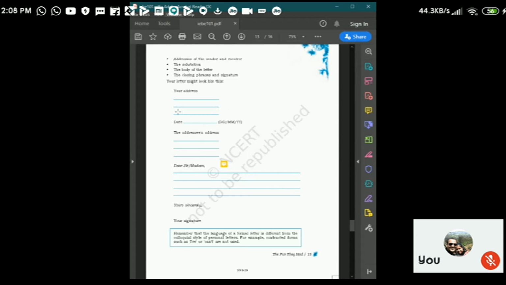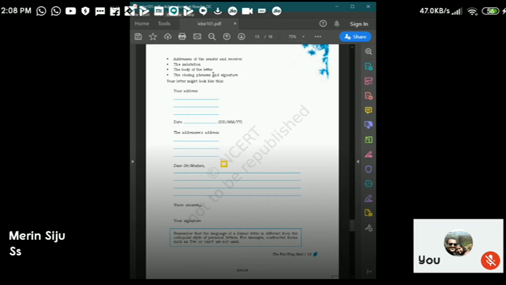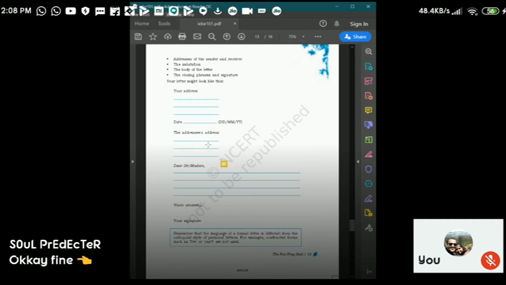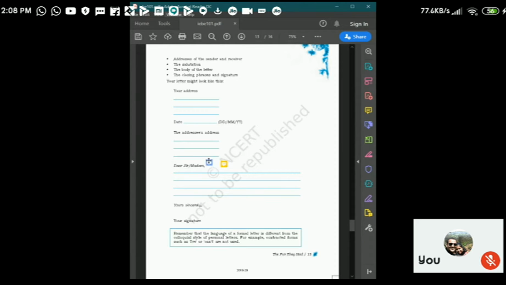First, your address, that is the person who is sending the letter. Then comes the date. Then comes the address of the receiver. Over here, the receiver is Mindframe Publishers, right? The Mindframe Publishers address will come over here. Then comes the subject line, over here in between the address and the salutation. Dear sir, this is the salutation. So in between the address of the receiver and the salutation comes the subject.